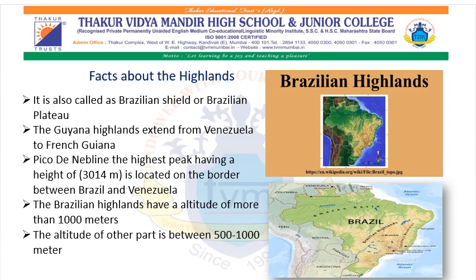There is a peak which is the highest peak in Brazil, called Pico de Neblina, and this peak has a height of about 3014 meters, located on the border between Brazil and Venezuela. Now the region to the east and to the south of the Brazilian Highland has an altitude of more than 1000 meters. The other part of the highland has an altitude of about 500 to 1000 meters. Now the highlands gradually slope towards the north and the slope is not very steep.